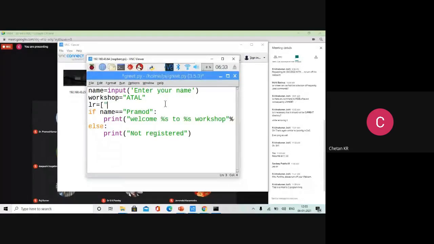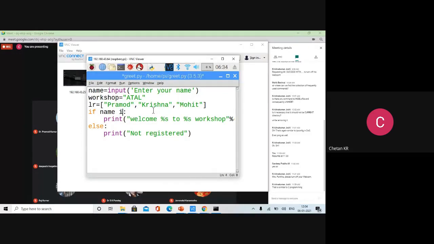What is the list? Let me write Pramod is okay. Krishna is okay. Mohit is okay. Nobody else. Any of the three, I'm okay, but not others. Now the code has to change. Don't compare with Pramod. The name should be one in the list. Then you are allowed. If your name is one in the list of registered users, you are allowed.